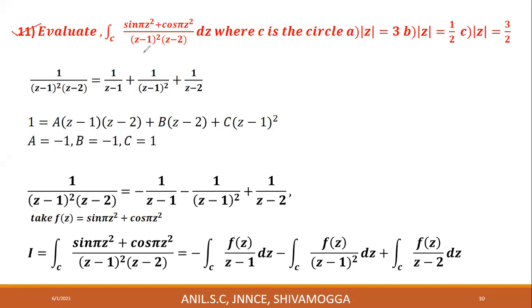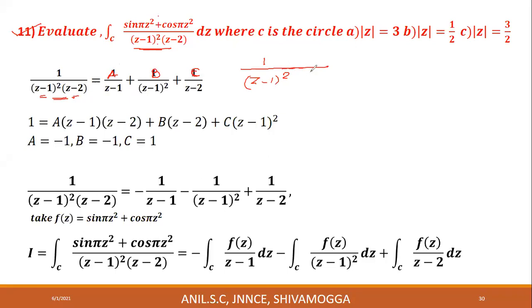Now let's consider, we want linear factors in the denominator. First we write linear independent factors here. For that we consider 1 divided by z minus 1 whole square into z minus 2. This is a linear factor but repeated. This is a linear factor. Therefore, consider fractions of the type a divided by z minus 1 plus b divided by z minus 1 whole square plus c divided by z minus 2.